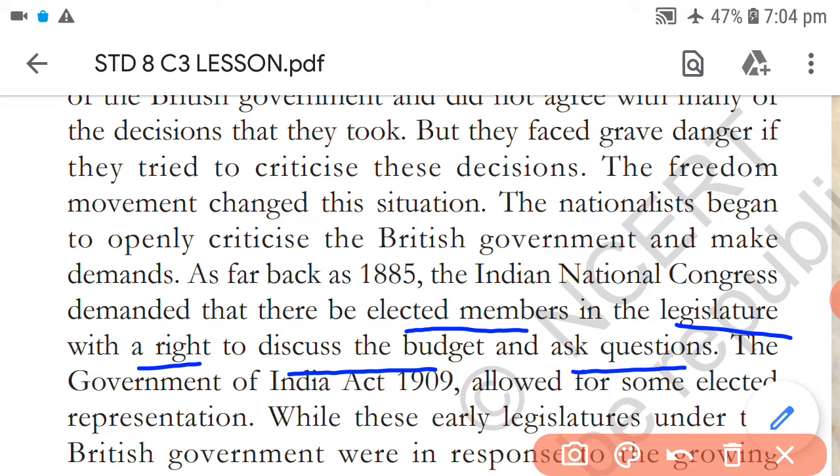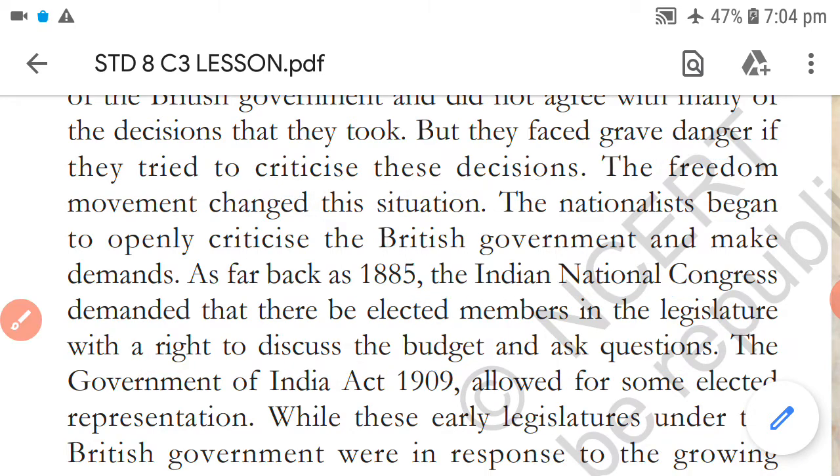Before, there was grave danger if they criticized decisions. Now, by 1885, when INC was formed, it started asking questions to the government and demanding to include Indians in the legislature, so that they would also have the right to discuss the budget and ask questions.